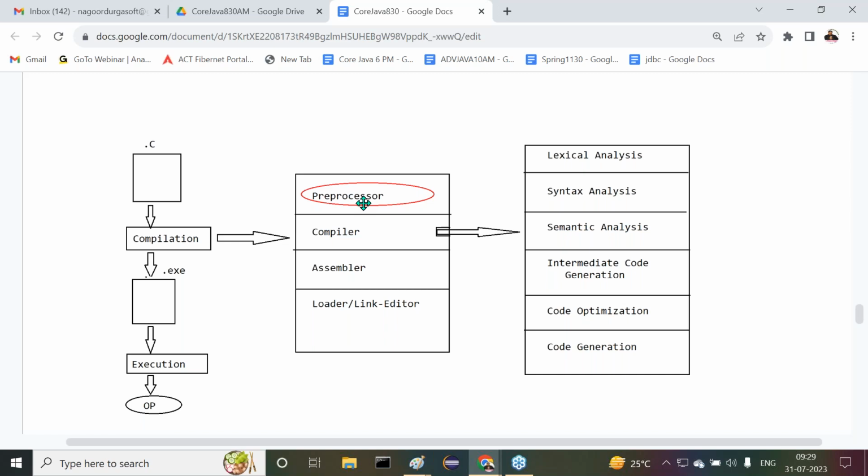Loading predefined libraries to the memory at compilation time is called static loading. Sir, got it or not?